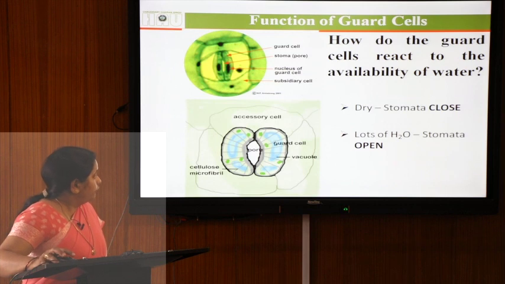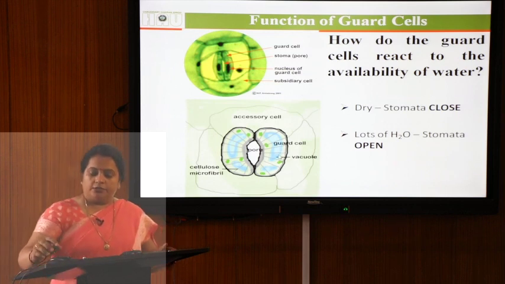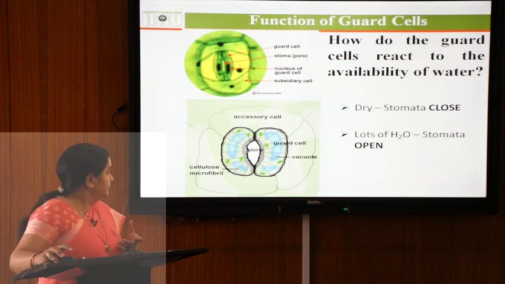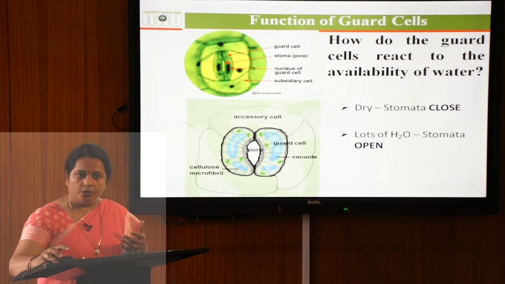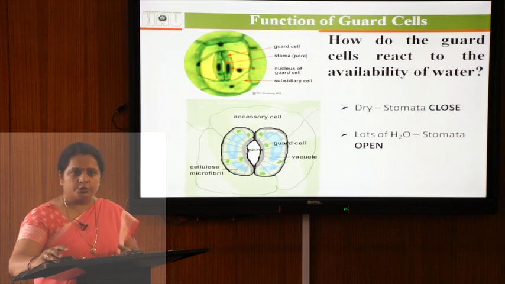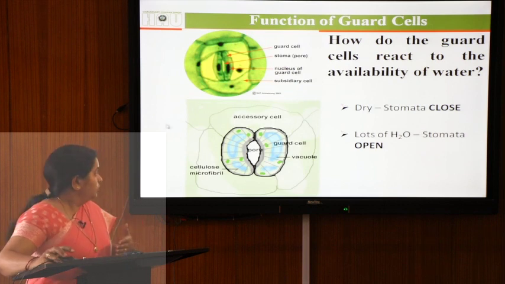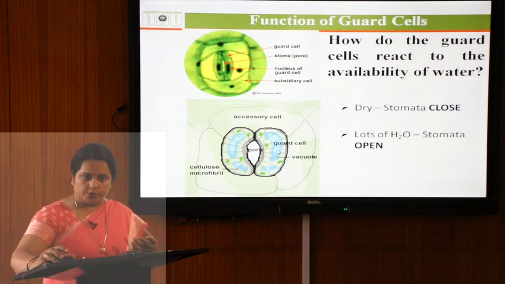If water is present in the guard cells, before that I want to say that guard cells have their own vacuoles, chloroplasts and nucleus. So, they can photosynthesize on their own and synthesize substrate molecules. Their osmotic potential and diffusion pressure deficit are high, so these guard cells absorb water from the intercellular spaces.